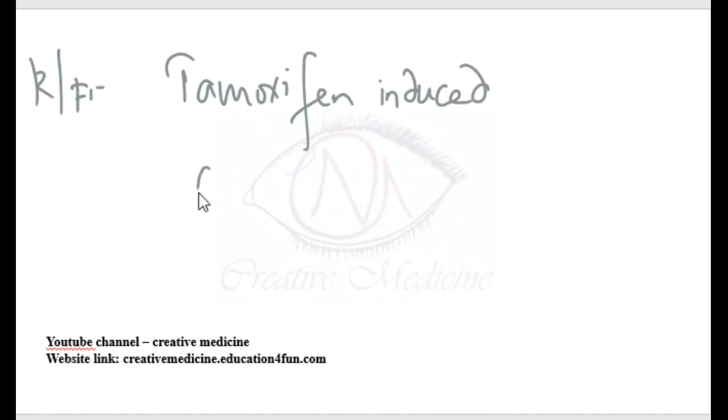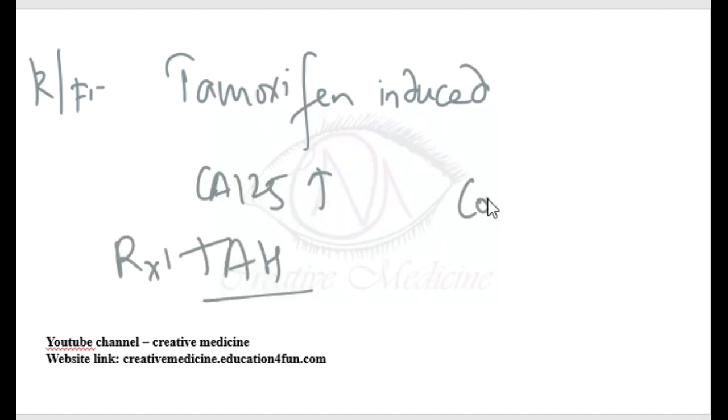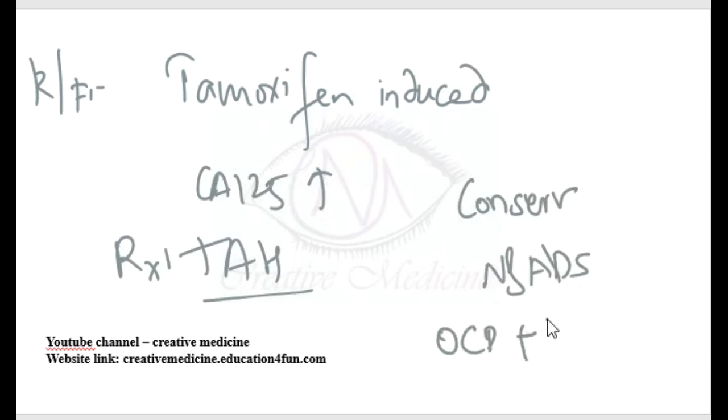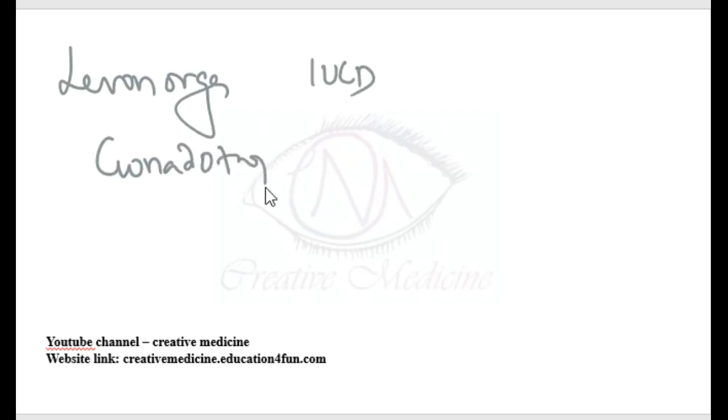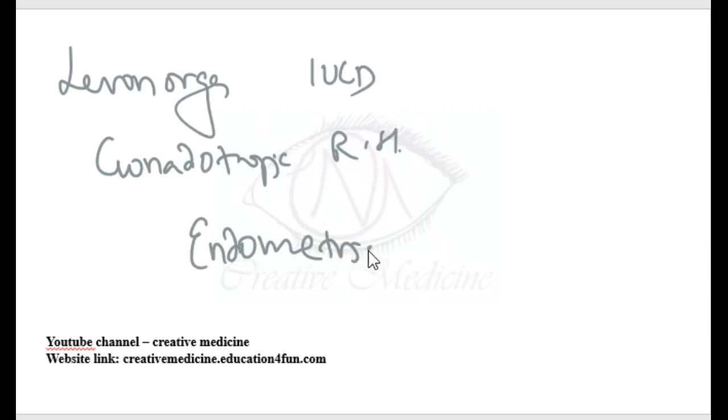Management of adenomyosis includes total abdominal hysterectomy. Conservative management includes NSAIDs, oral contraceptive pills, or progesterone. Levonorgestrel intrauterine contraceptive device causes endometrial atrophy. Gonadotropin releasing hormone agonists can be given. Endometrial ablation or resection can be done to remove the basal layer of endometrium.